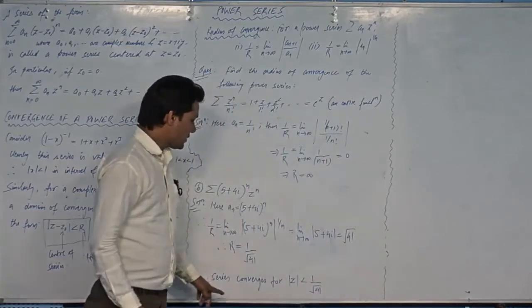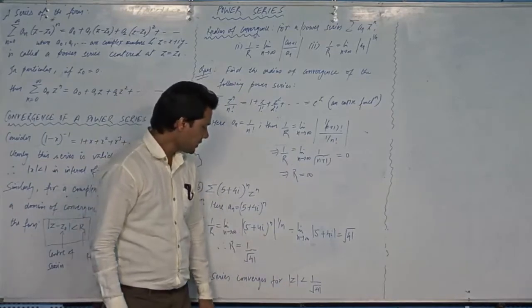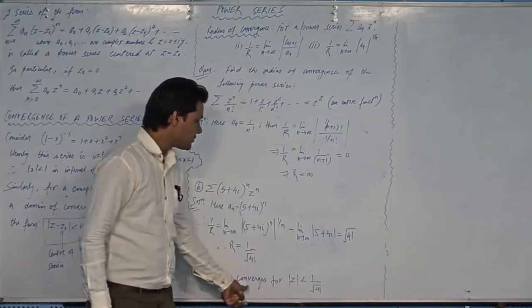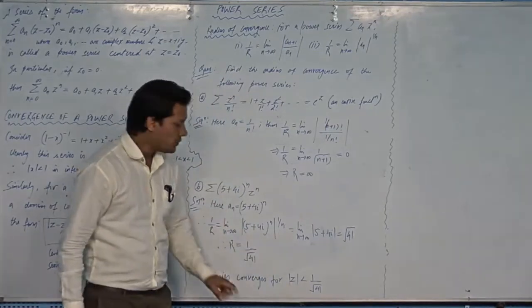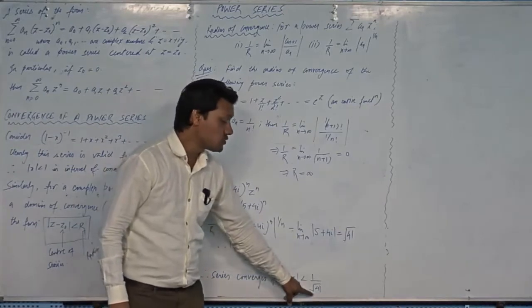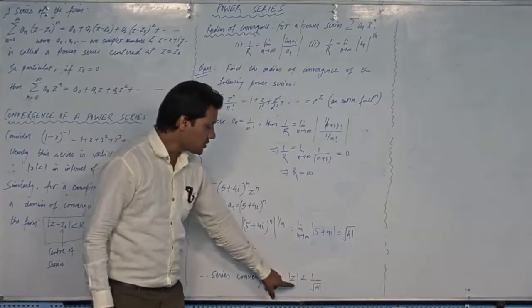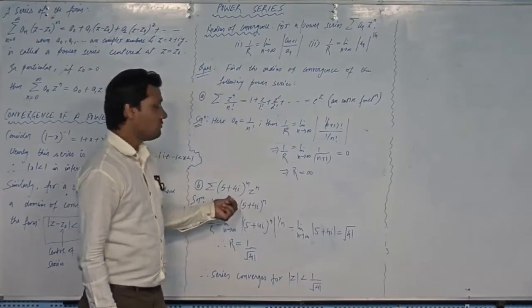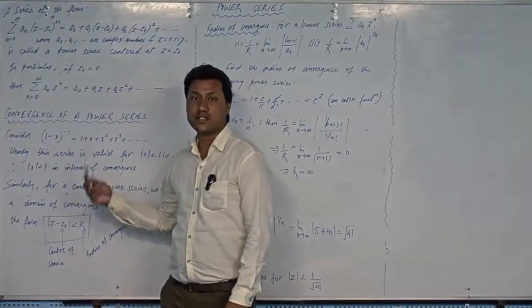Roughly you can say that this is the domain of convergence, but you should write that the series converges for this disk. Any z belonging to this disk, centered at the origin with radius 1 over the square root of 41, the series will converge, and by converge we mean the left hand side of the series is equal to the right hand side.